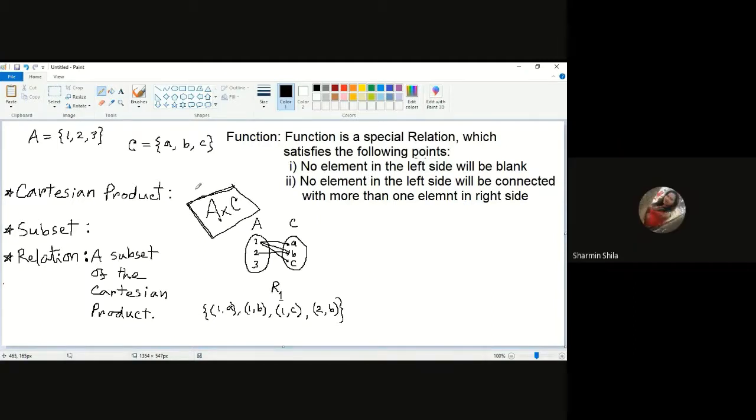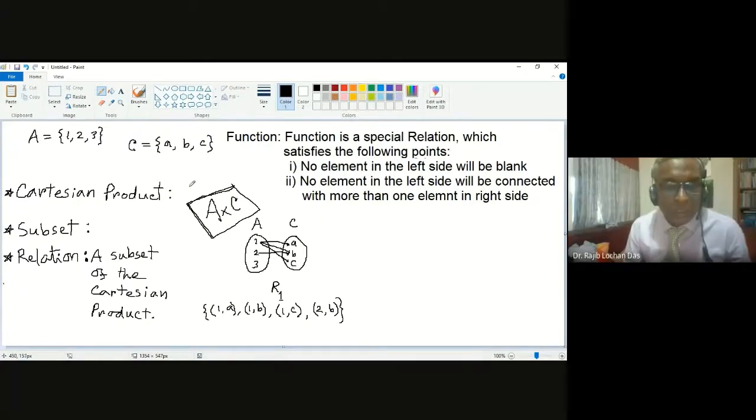Sir, 9. So there will be 9 pairs. From 9 pairs, I am taking four pairs, and this is the R1 relation.